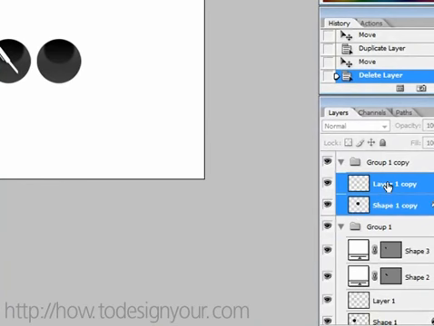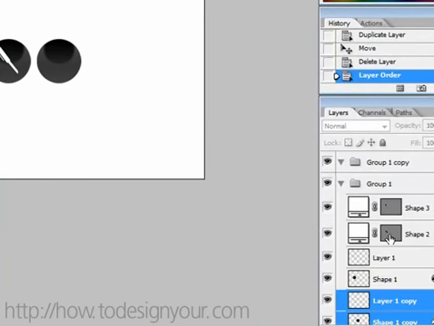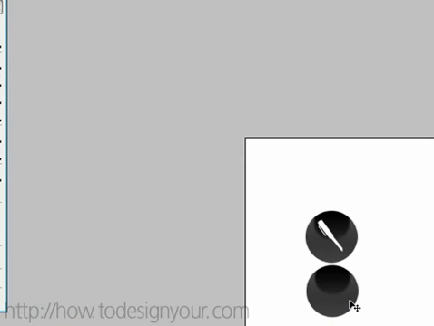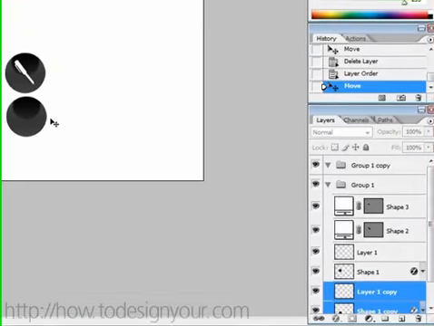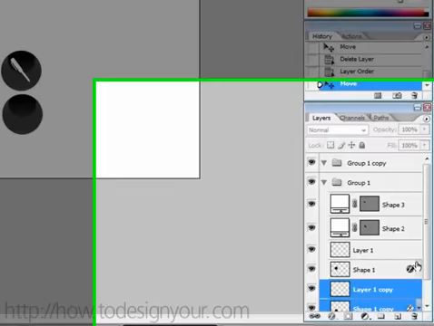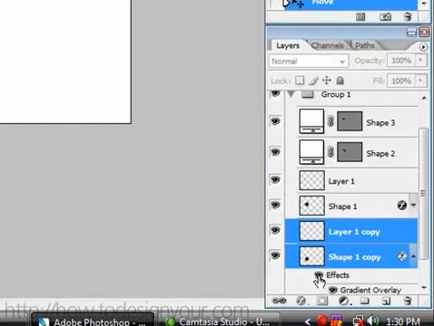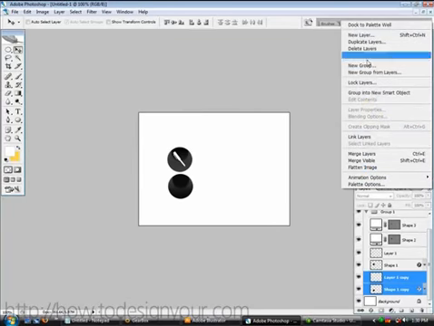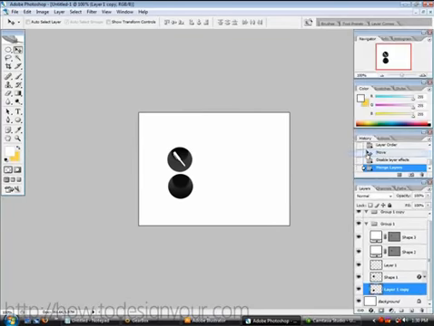For instance, let's take these 2 here, just drop it to this group 1, and let's move here, right there. We're going to give it like a little reflective shadow thing, or just basically a reflection. So we can take these. Let's first go down here. Let's take off the effects, that gradient. Then let's go to merge layers. We're going to merge them together.